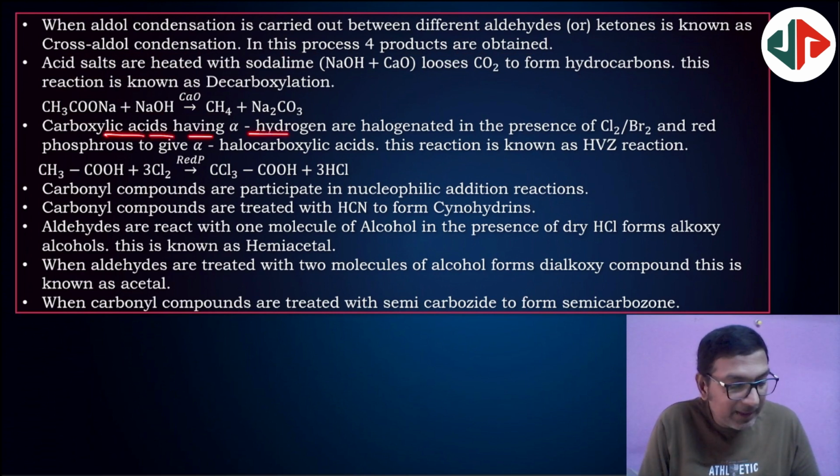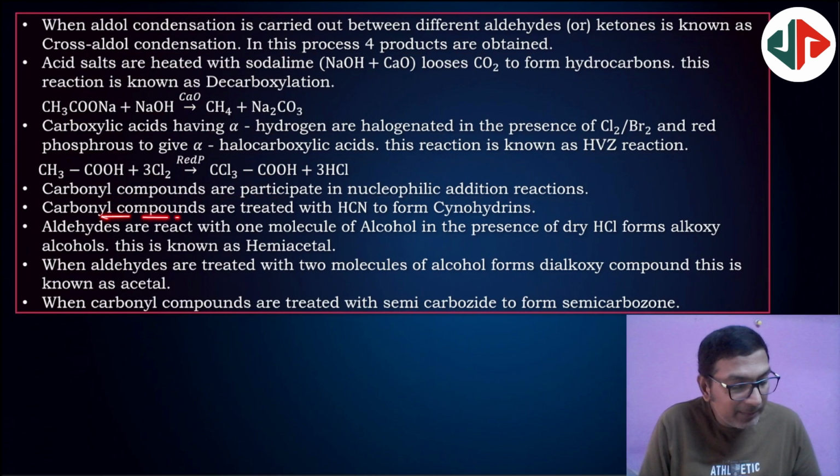Carboxylic acids having alpha hydrogen are halogenated in the presence of Cl2 or Br2 and red phosphorus to give alpha-halocarboxylic acids. This is famously known as the HVZ reaction. That means HVZ reaction is simply alpha halogenation of carboxylic acids. Acetic acid with Cl2 in the presence of red phosphorus gives trichloroacetic acid. Next, carbonyl compounds undergo nucleophilic addition reactions.